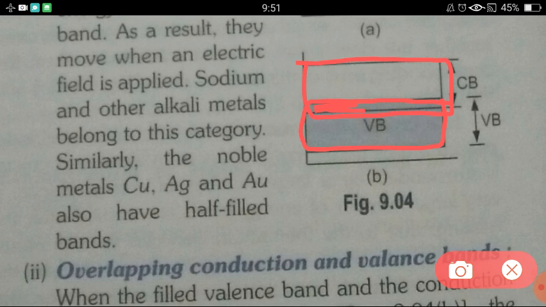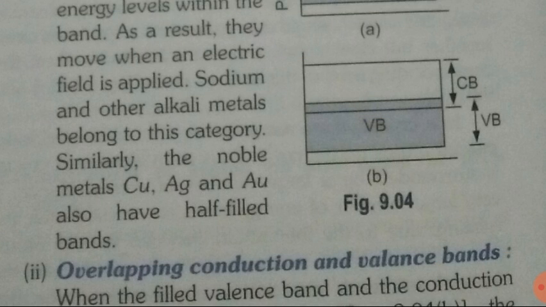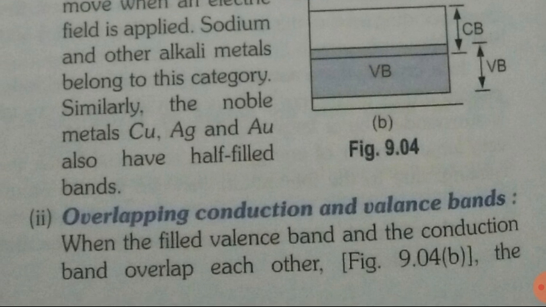You can see that the regions of the conduction band and valence band overlap each other. That means whatever electrons are present in the valence band are actually present in the conduction band as well. That means here the conduction of electricity is very easy. So if this type of band exists, that material is a very good conductor.